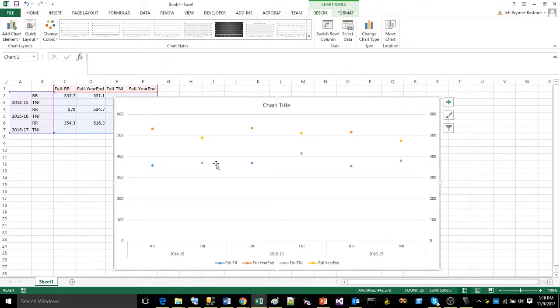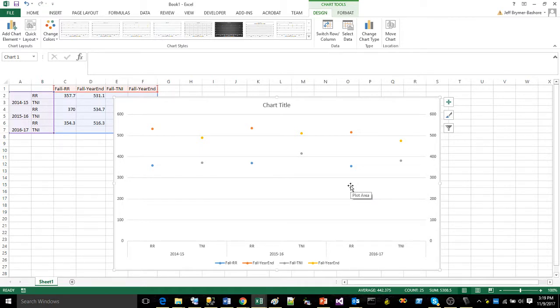What it means is that these yellow and gray dots, instead of being plotted following the scale on the left side here, which is referred to as the primary axis, are plotted along a scale on this secondary axis on the right-hand side. Right now, the scales are exactly the same, so the dots really didn't move all that much.